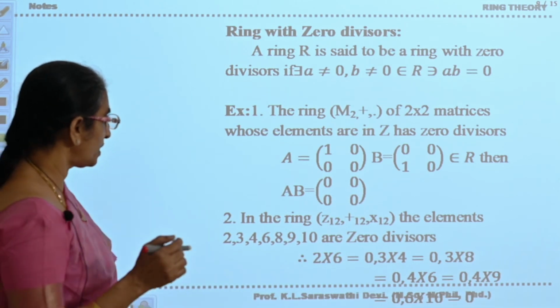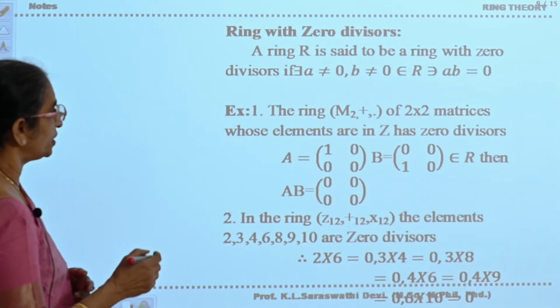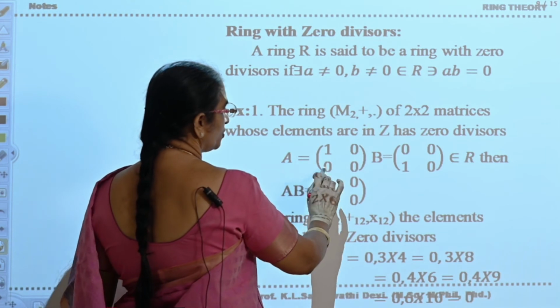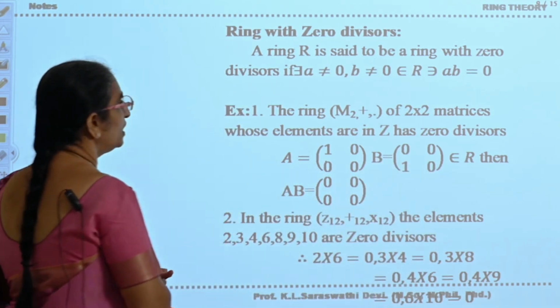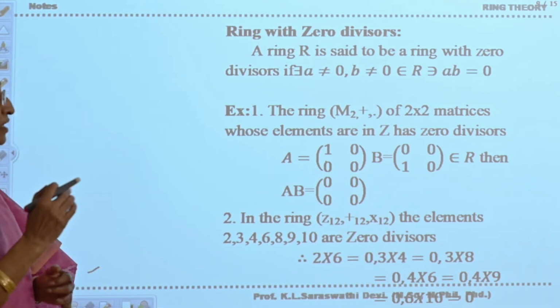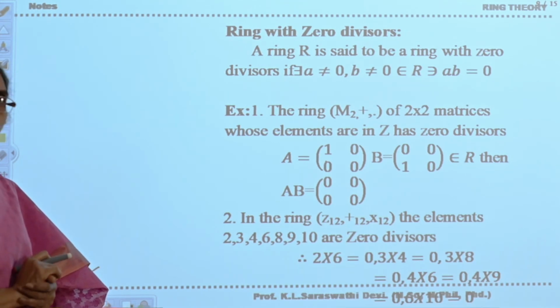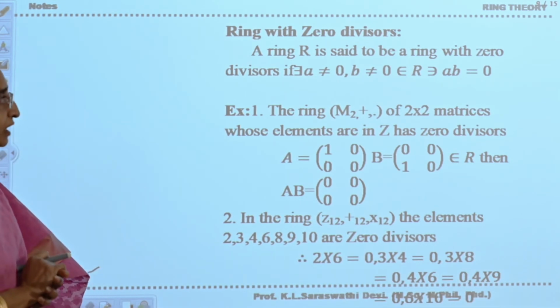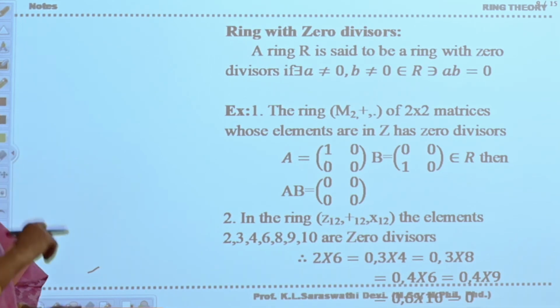There are cases. See, suppose you take multiplication modulo Z12, or otherwise take this example also: A is equal to the matrix 1 0 0 0, B is equal to the matrix 0 0 1 0. Now this is in the ring M2 plus dot. Why is it a ring? Because it is the set of all 2 by 2 matrices. It will form an abelian group with respect to addition. It will form a semigroup with respect to multiplication, and distributive laws also will be satisfied there. In group theory we have seen this.